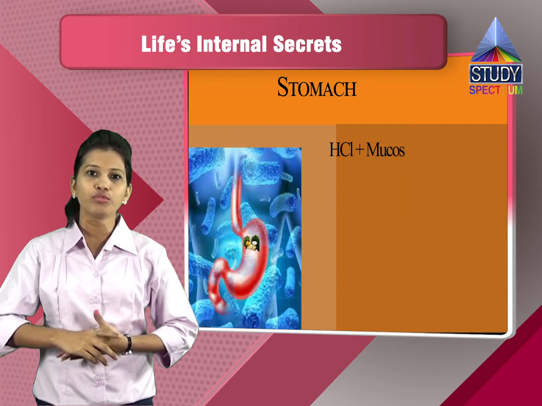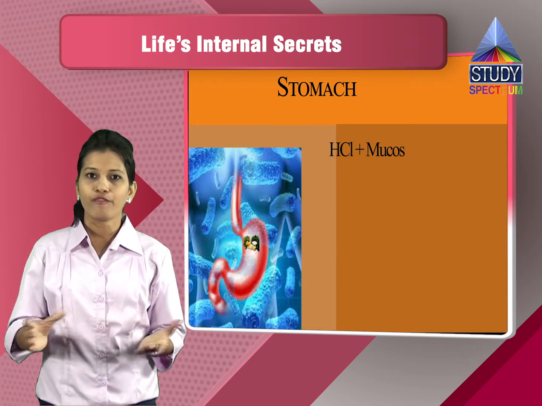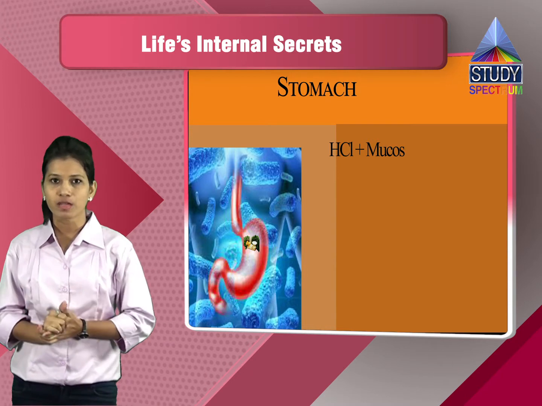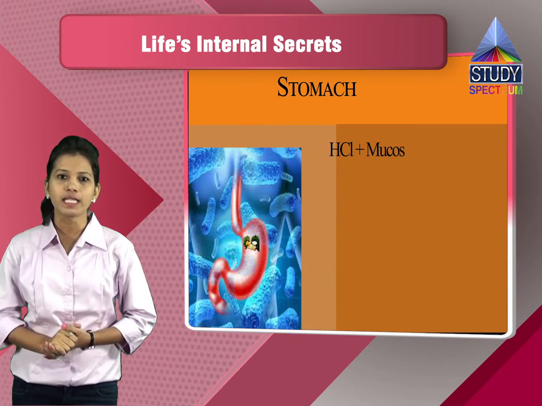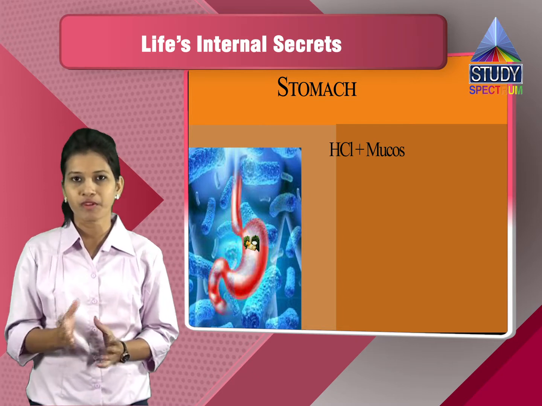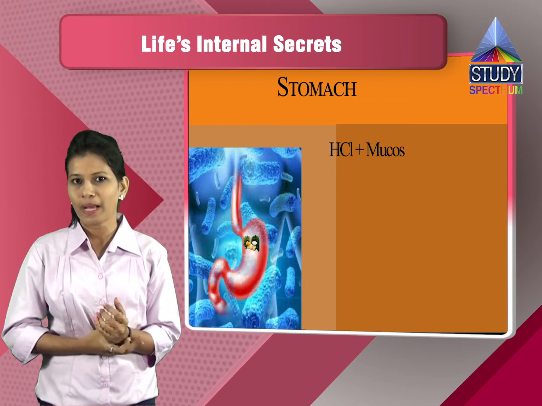When the food enters into the stomach, the HCl is produced along with the mucus. As I have told you, mucus is helping in protecting the inner lining of the stomach. What is the work of the HCl then? HCl produces the acidic condition which prevents the food from getting infected by bacteria.